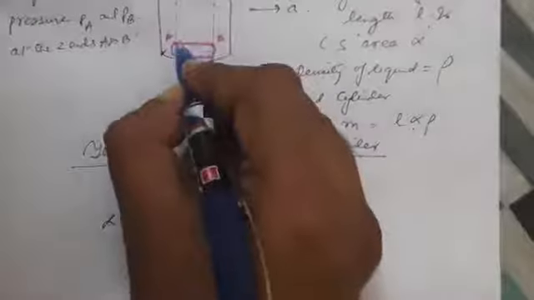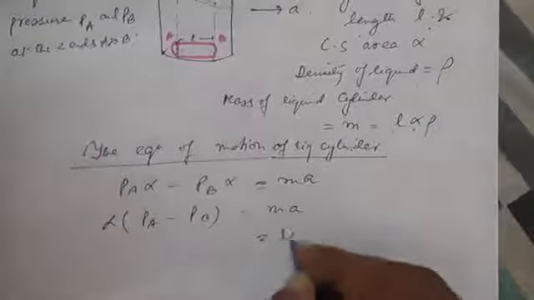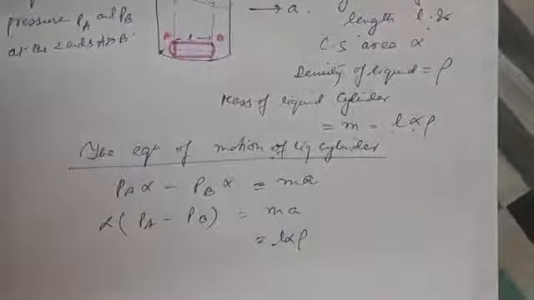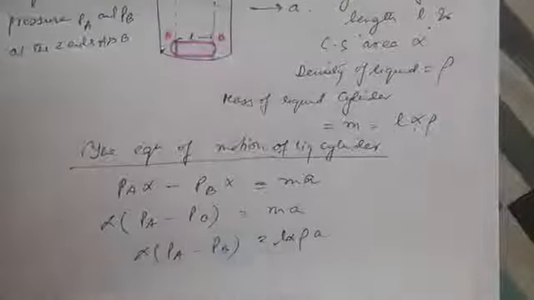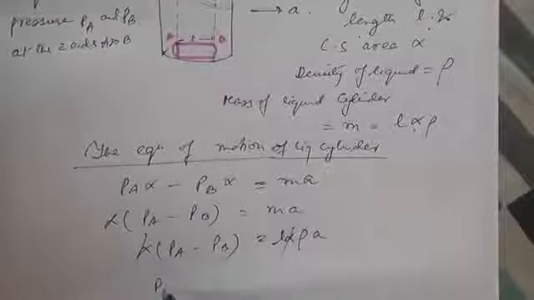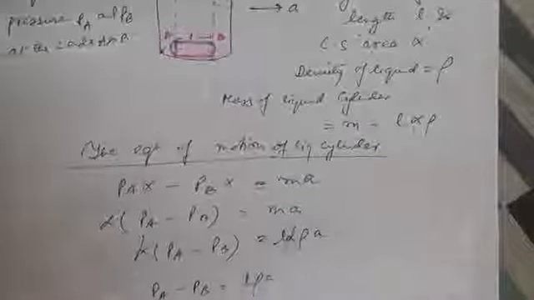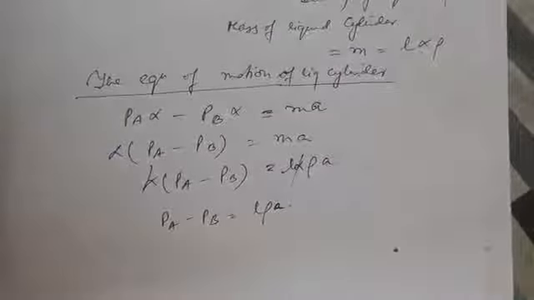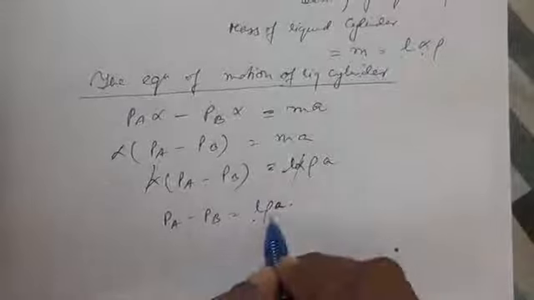The length of the cylinder is L, so L into alpha gives the volume, into rho, the density of the liquid, into A. The alpha gets cancelled from both sides. So the equation of motion of the liquid cylinder is PA minus PB is equal to L rho A.